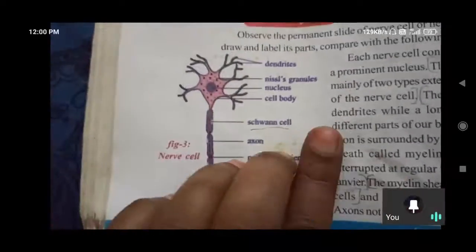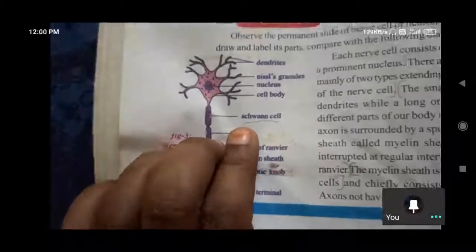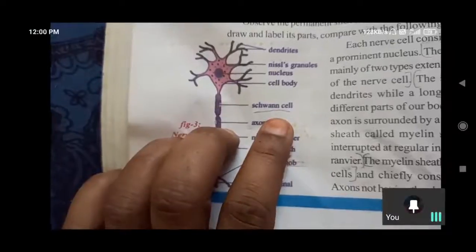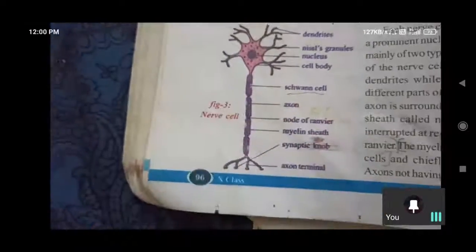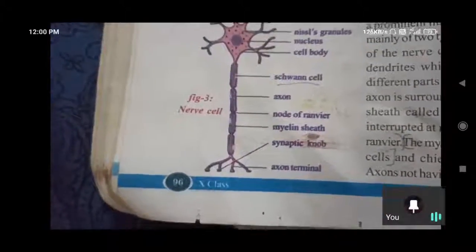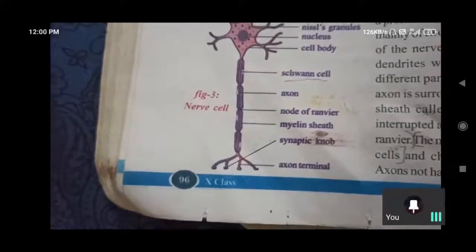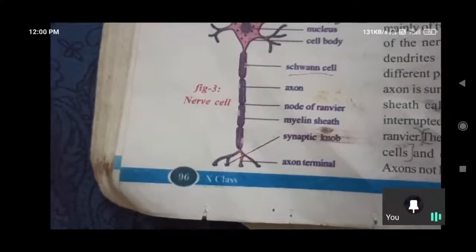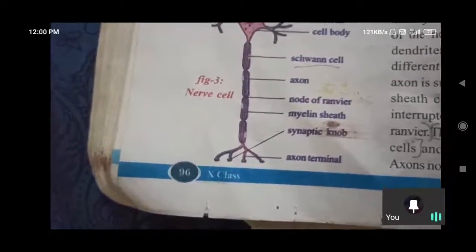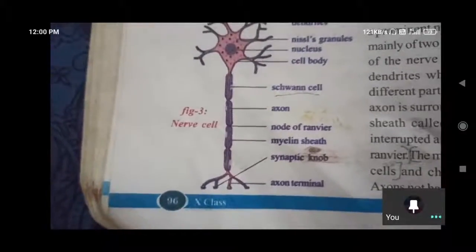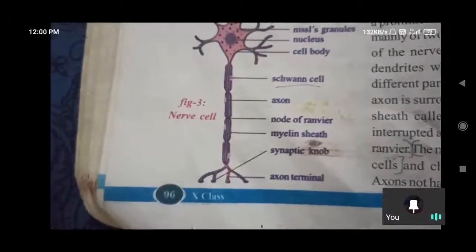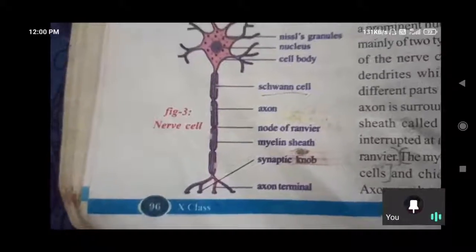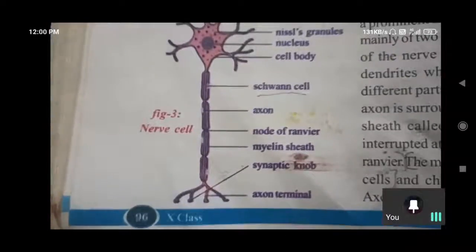And coming to the Schwann cells. These are also called glial cells. That means these do not come under nervous cells, not under the central nervous system and not under the peripheral nervous system. What is central and peripheral? Central nervous system includes the brain and spinal cord. And the peripheral nervous system includes the nerves which are outside of the brain and spinal cord.